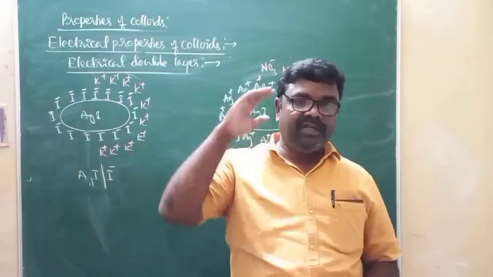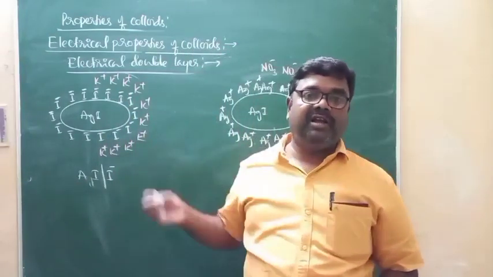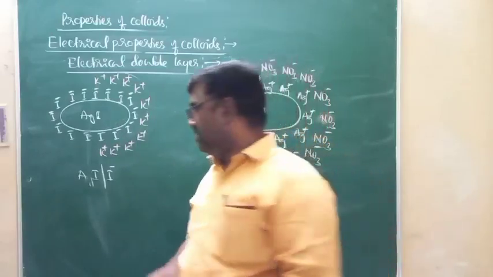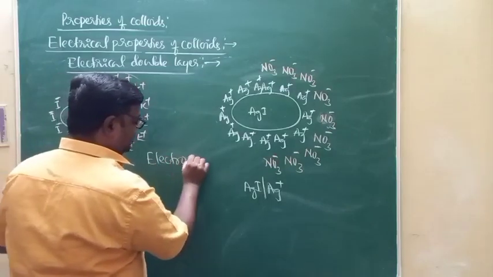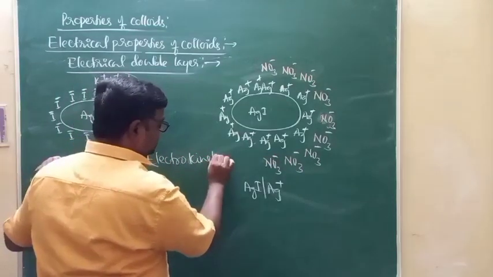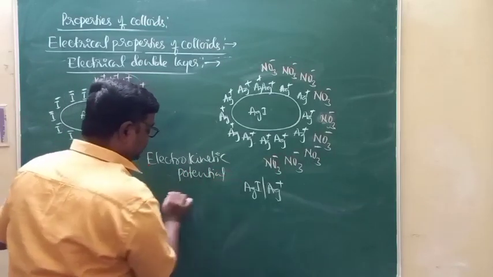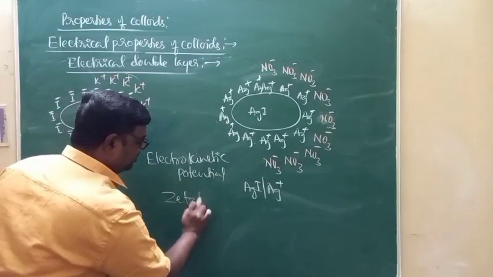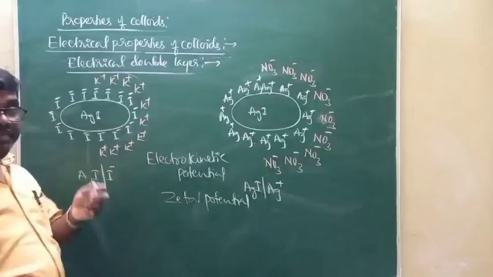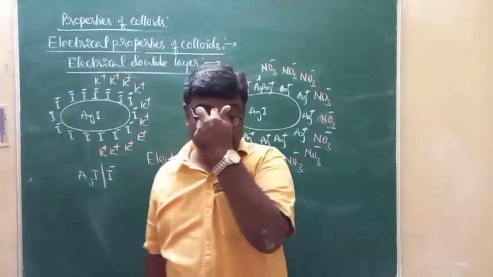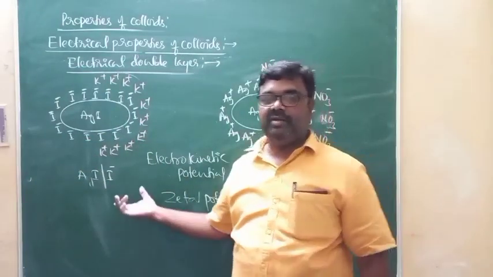That potential difference between the fixed layer and the mobile layer of opposite charges is called electrokinetic potential, or you can say it is also called Zeta potential. That is, Zeta potential refers to the potential difference between the fixed layer of charges around the colloidal particles and the diffused layer of opposite charges.